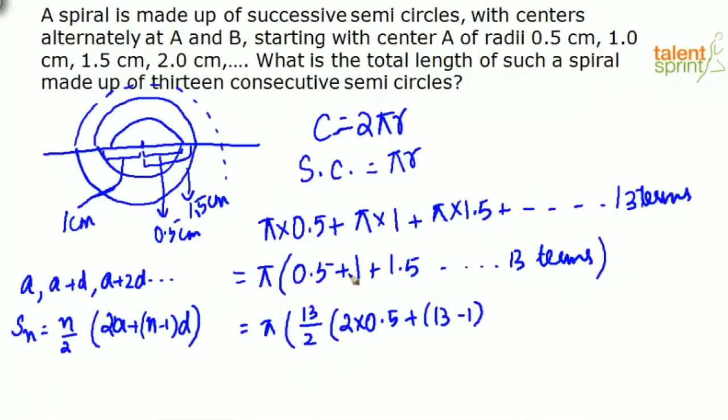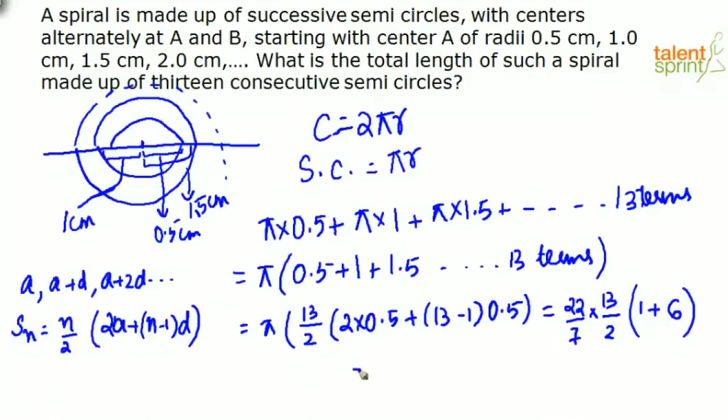What is the difference between each term in this? 1 minus 0.5 is 0.5. 1.5 minus 1 is 0.5. The difference will always be common. So this is equal to, now pi you can write as 22 by 7, into 13 by 2 into, within brackets, 2 into 0.5 is 1 plus 12 into 0.5 is 6.